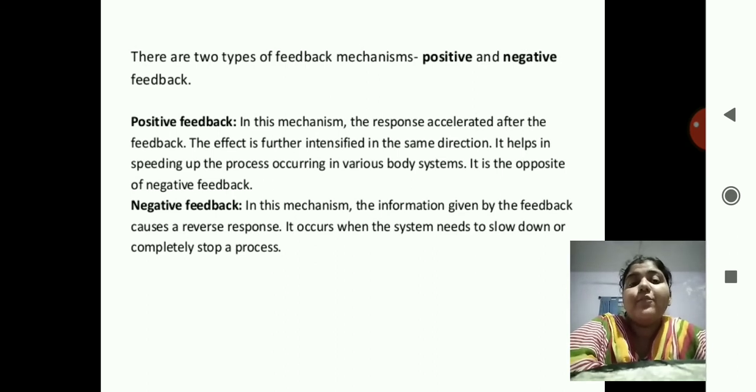Now, in negative feedback, the information given by the feedback causes a reverse response. It occurs when the system needs to slow down or completely stop a process. Negative feedback means, okay, now I don't want this hormone. Then the negative feedback starts its loop. Now it tells the gland, please stop releasing this hormone. This is known as negative feedback.